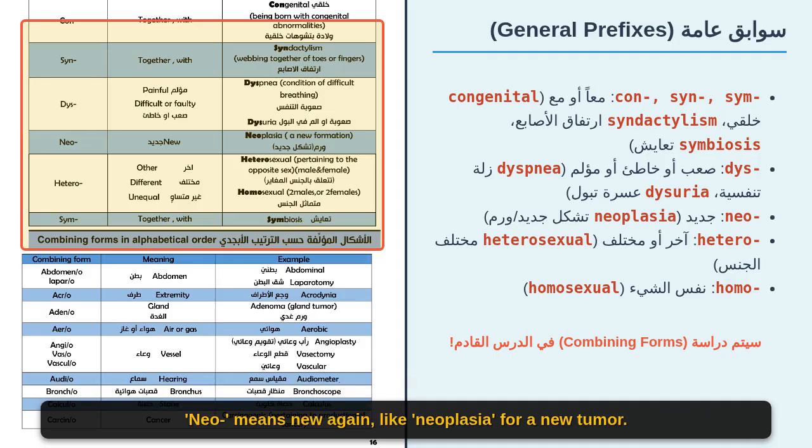Neo means new again, like neoplasia for a new tumor. Hetero means other or different, like heterosexual for opposite sexes. Homo means the same, like homosexual. This concludes our prefixes. Combining forms will be in the next lesson.